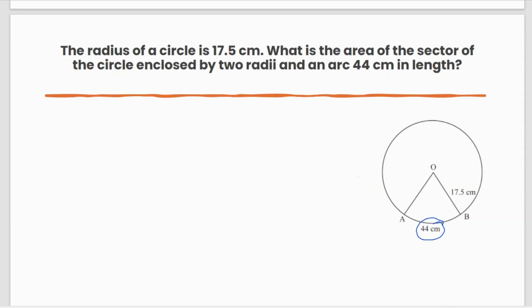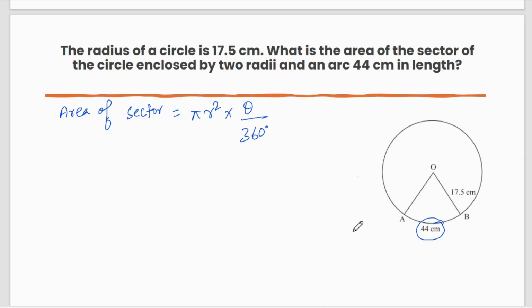Now the next question. The radius of a circle is 17.5 centimeter. What is the area of sector of circle enclosed by two radii and an arc 44 centimeter in length? Okay. Now they have asked me to find the area of sector. So what is area of sector? Area of sector equal to pi r square into theta by 360 degree.